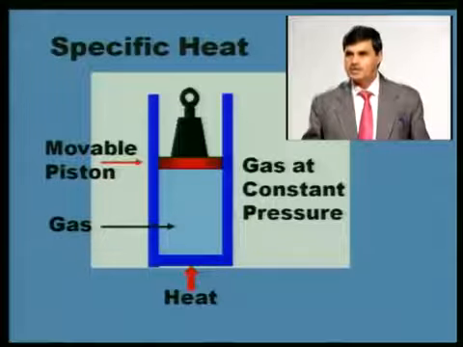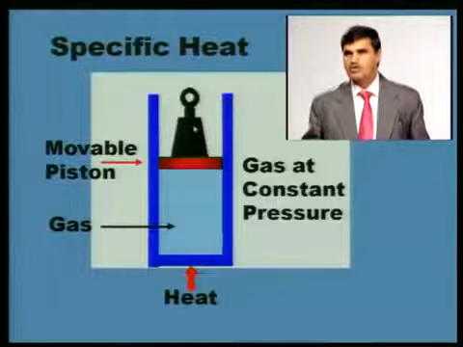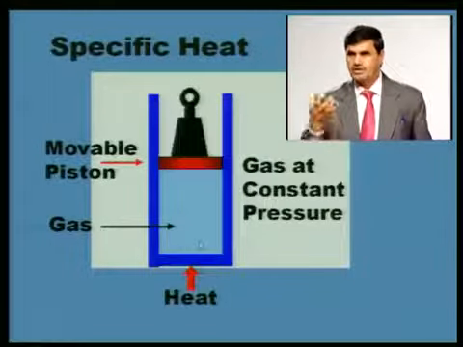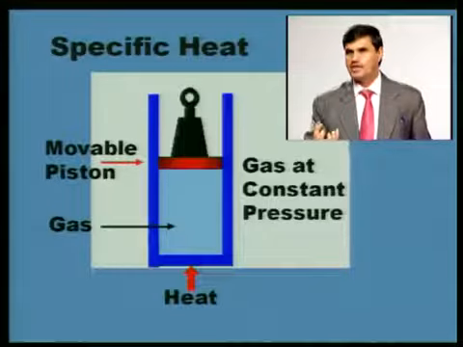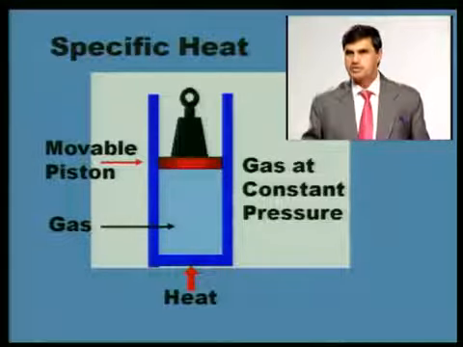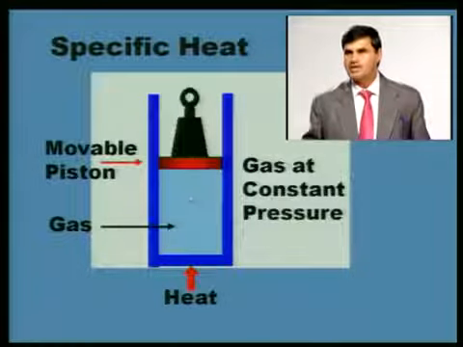If it is Cv, if volume is constant, again the unit is the same, joule per kg per degree Kelvin, but always your Cp value is greater than Cv, because in the case of a constant pressure process, when we are adding heat, the movement of the piston is possible. The piston can move in the upward direction. So the amount of heat which is being added is doing two jobs. One is trying to increase the temperature and at the same time the piston is moving, so some work output from the system is also there.